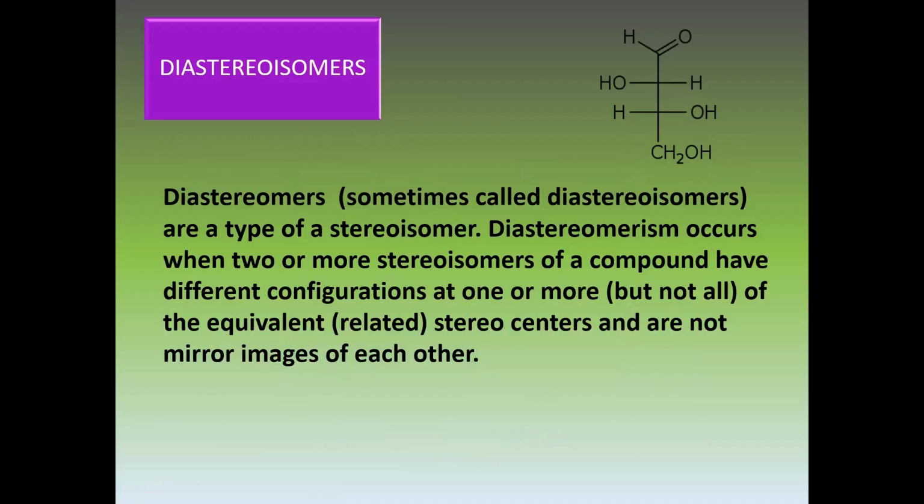Students, now we will see diastereomers. What are diastereomers? These are isomers, a type of stereoisomers. It occurs when two or more stereoisomers of a compound have different configuration at one or more of the equivalent stereocenters and are not mirror images of each other.